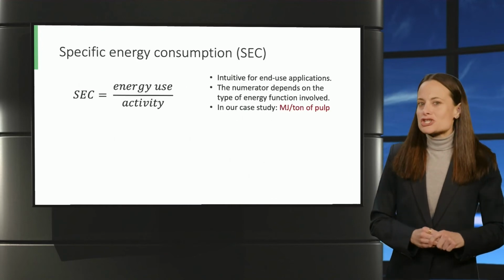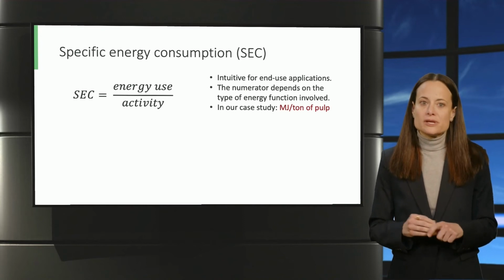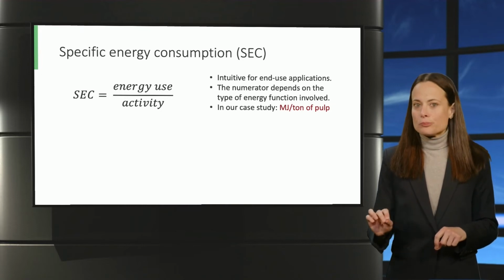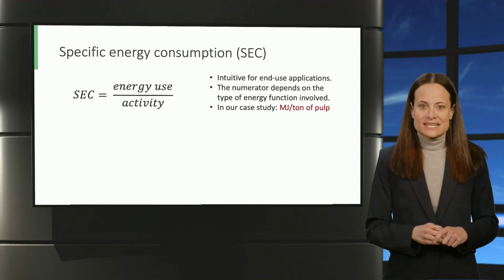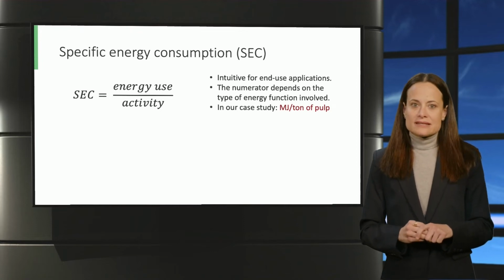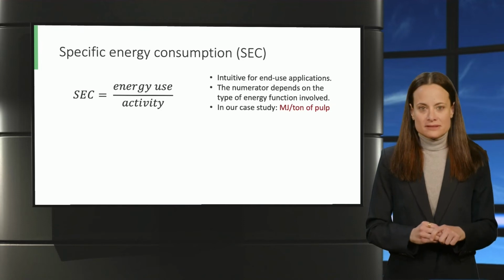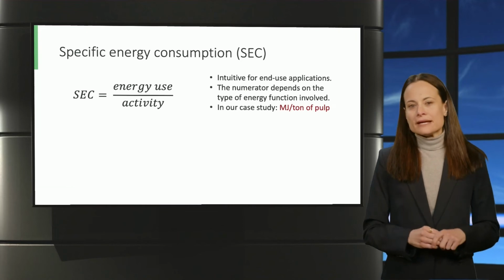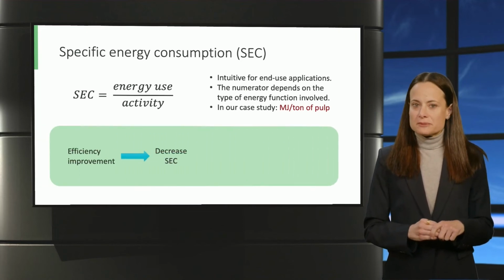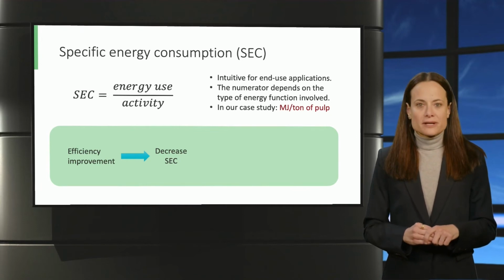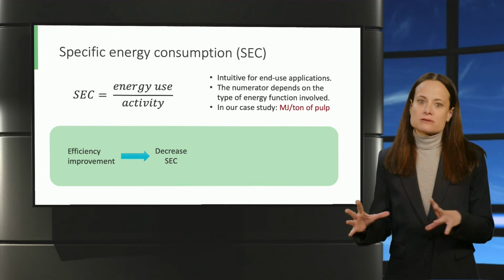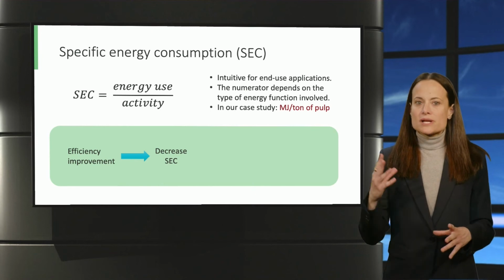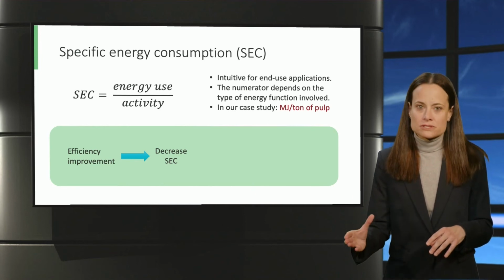Do you recognize the definition of the specific energy consumption from video 4.1 in the first of the MOOCs? In industrial plants, remember, the main output is not an energy stream. The specific energy consumption takes into account the energy used per unit of activity. In our pulp mill example, per ton of pulp produced. If the process efficiency is improved, it means that if we consume less energy per unit of product, the specific energy consumption decreases. This implies, of course, energy savings, as well as energy security and less indirect emissions.